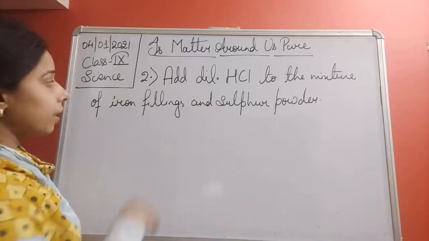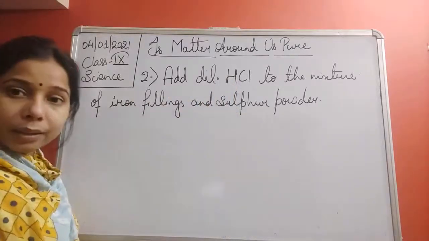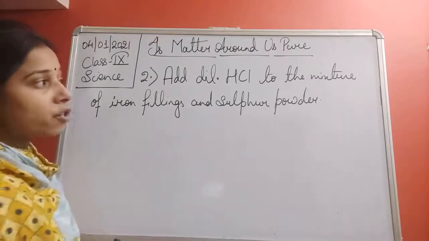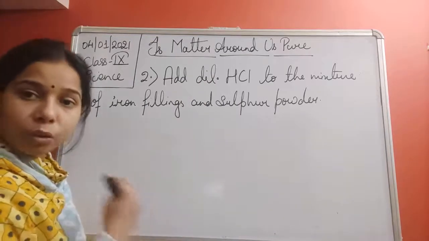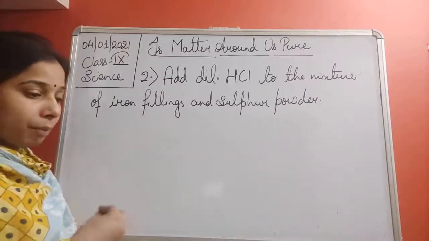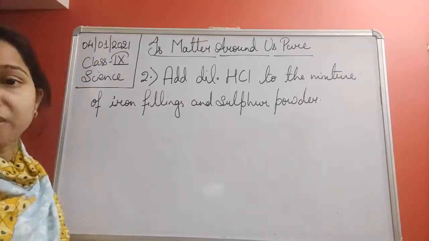You will find, student, that the iron filings will react with the dilute hydrochloric acid, and because of the reaction there is a release of hydrogen gas, which can be detected by bringing a burning splinter close to the mouth of the test tube.